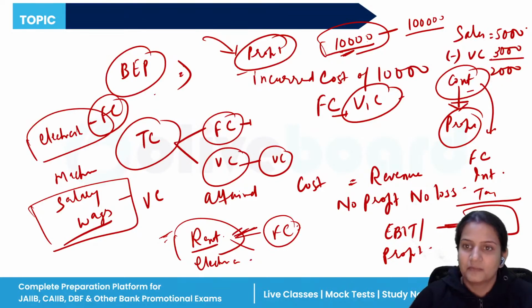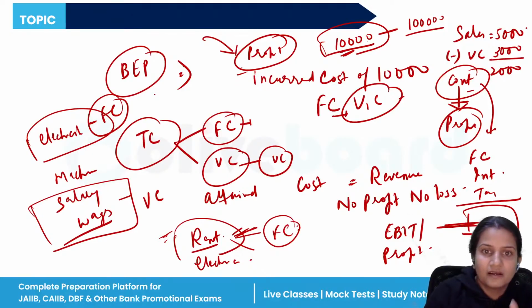Okay. So once the company has recovered its cost, whatever the company gets in return after that, that revenue will be termed as the profit of the company. So this is called break even point, break even situation, where a company's revenue is equal to cost, that is, no profit, no loss.